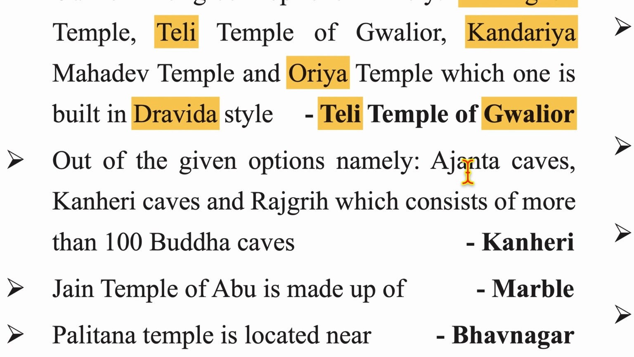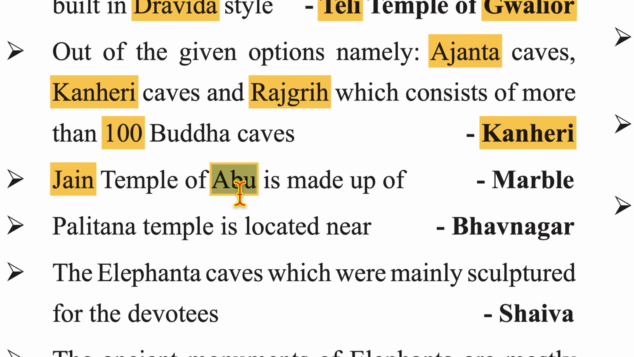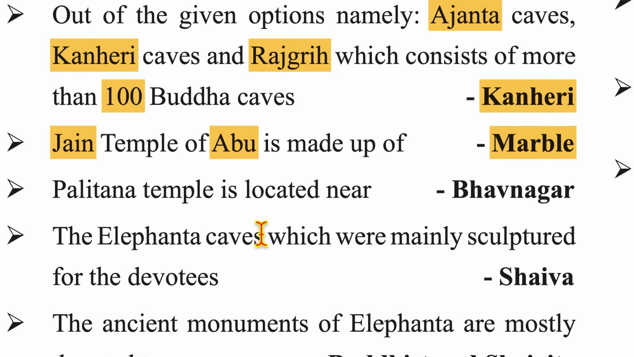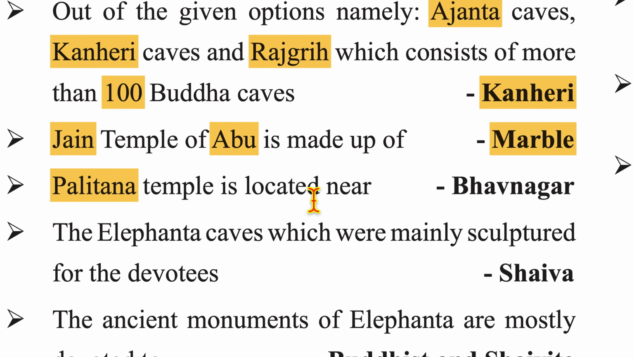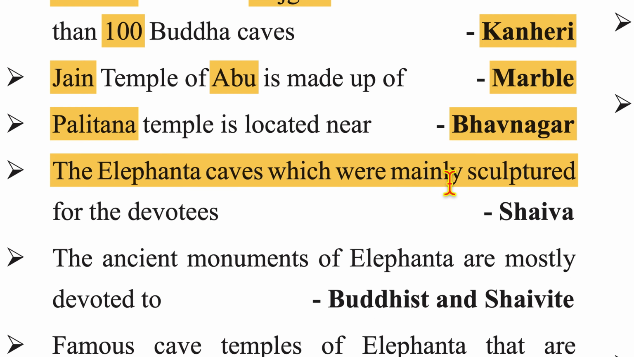Out of the given options, namely Ajanta caves, Kanheri caves, Rajgir, which consist of more than 100 Buddha caves? Answer is Kanheri caves. Jain temple of Abu is made up of marble. Palitana temple is located near Bhavnagar. The Elephanta caves were mainly sculptured for devotees of Shiva.